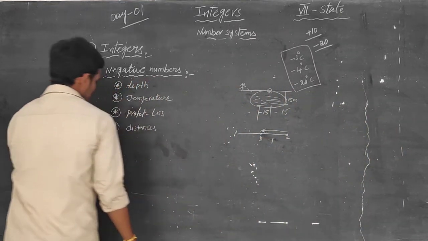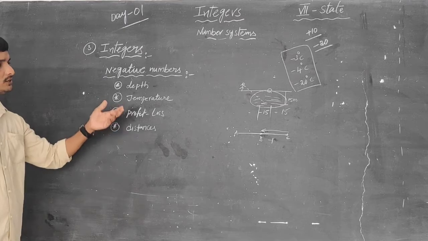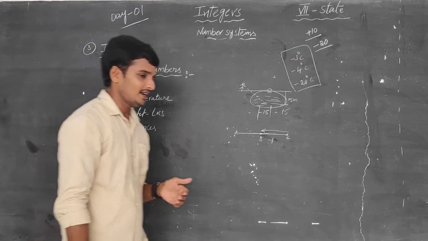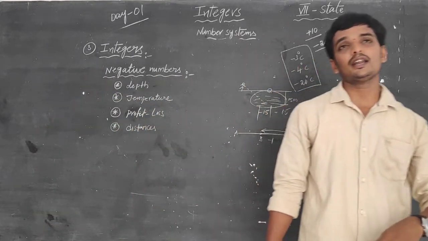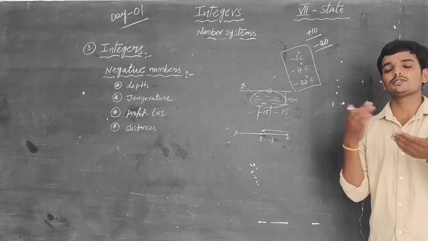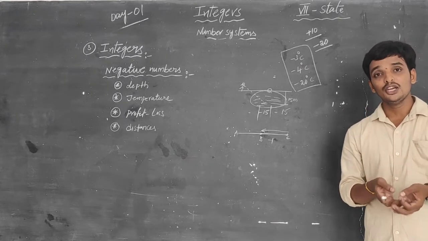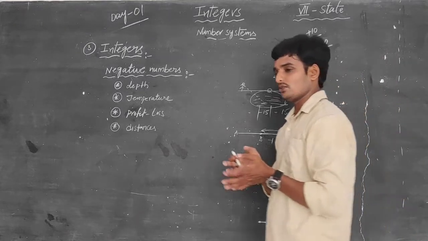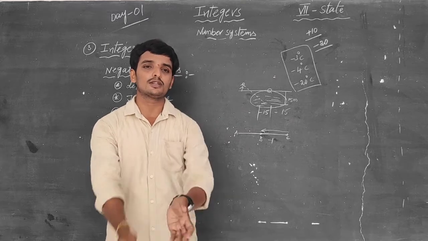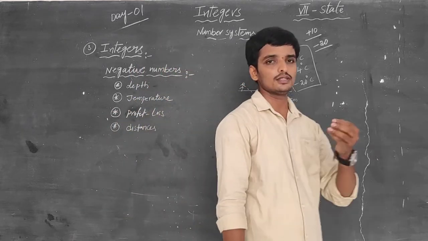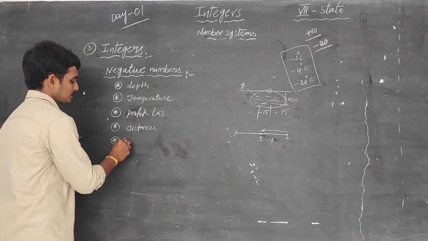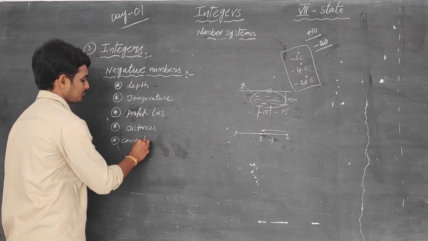Not only these, we have many uses of negative numbers in our life. If you write the IIT exam, they give negative marks for wrong answers. If you write the correct answer, they will give some marks, either 4 marks or 2 marks or 3 marks. If you write a wrong answer, they will deduct marks, giving negative marks, -1 or -2, this way. That means in some competitive exams, we use negative numbers.